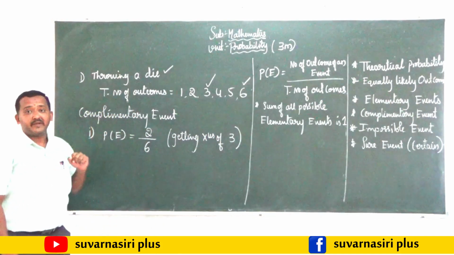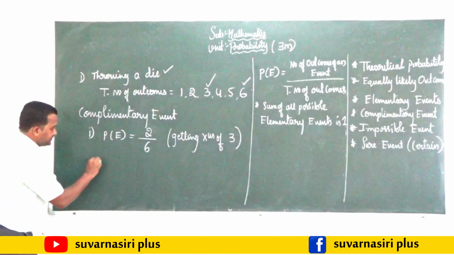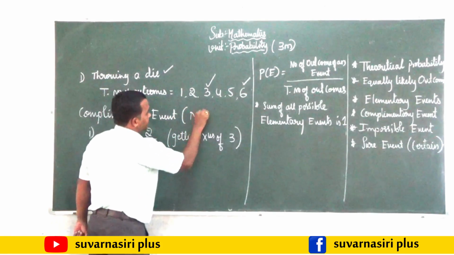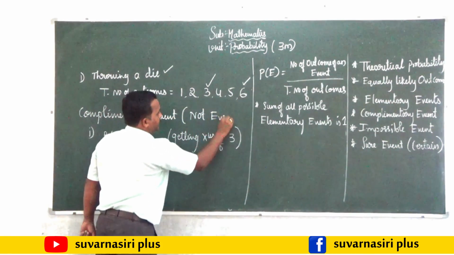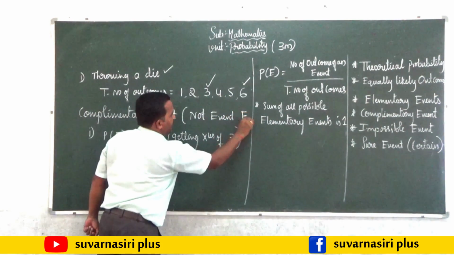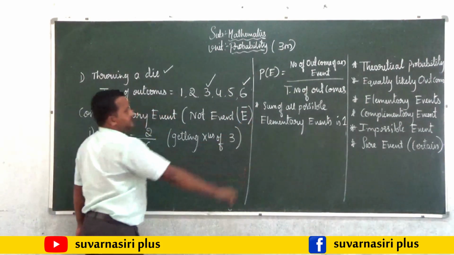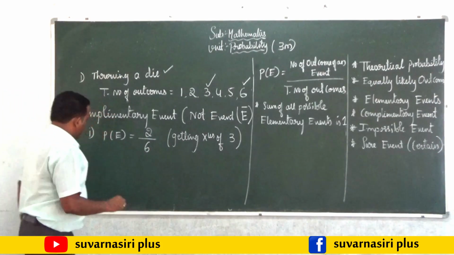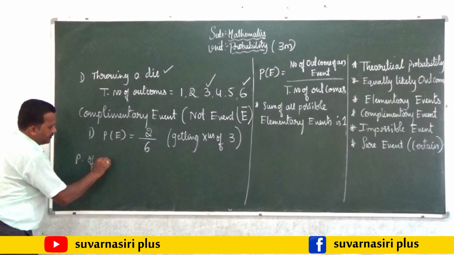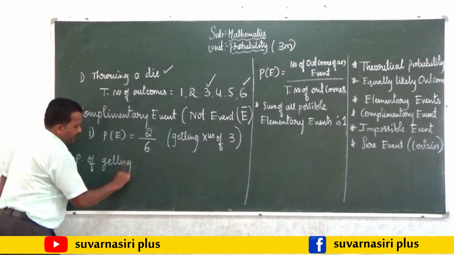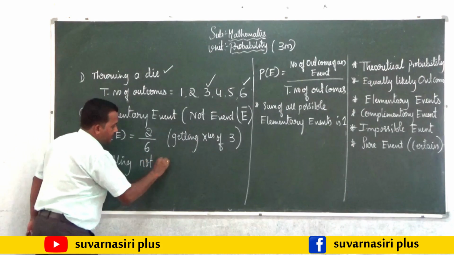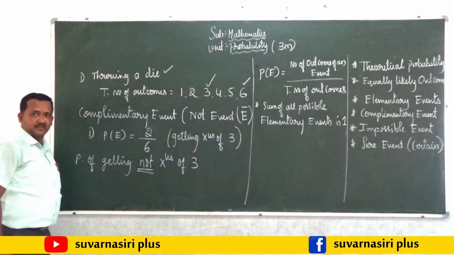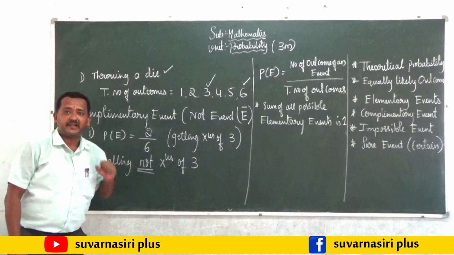Now, what is the complementary event? Complementary means it is also called the not event, which is represented as E bar. Not event means, let me say a sentence: probability of getting not multiples of 3. See this word, not. This is called a complementary event.